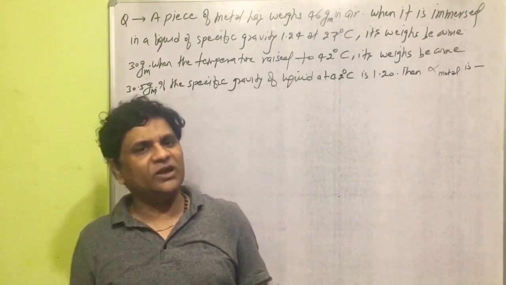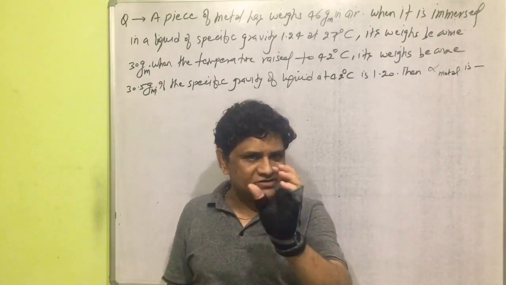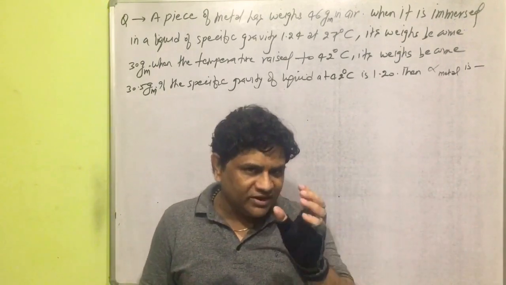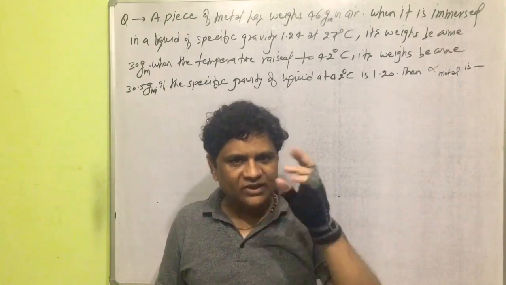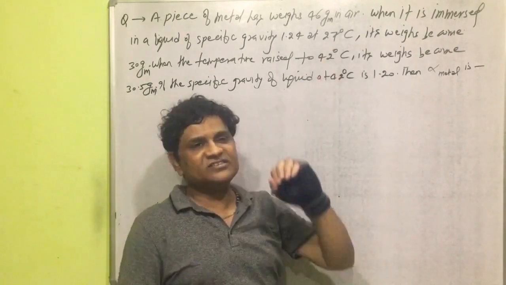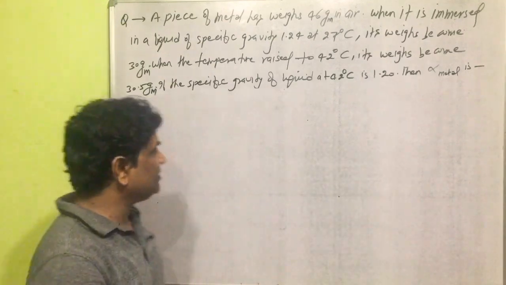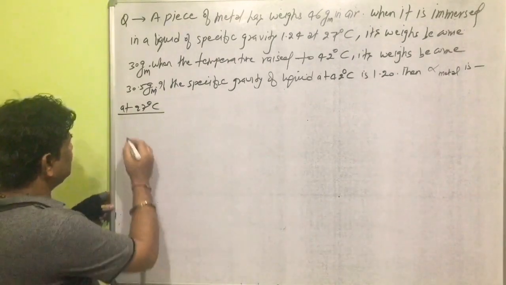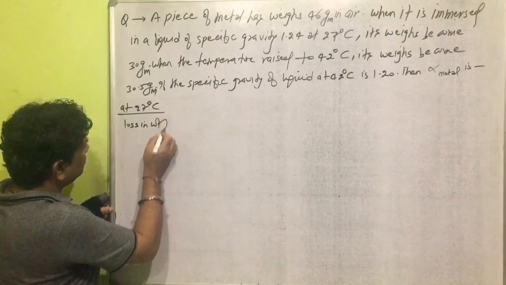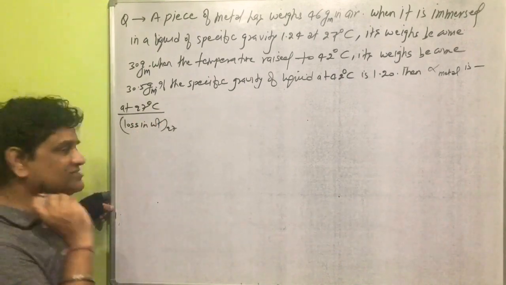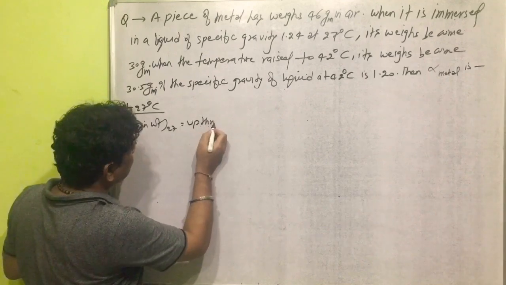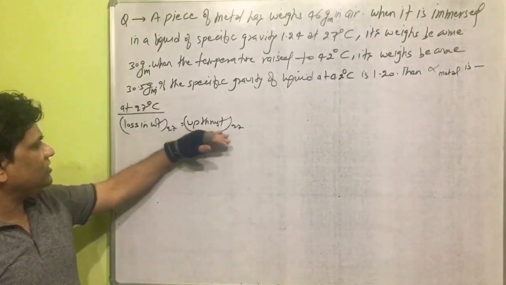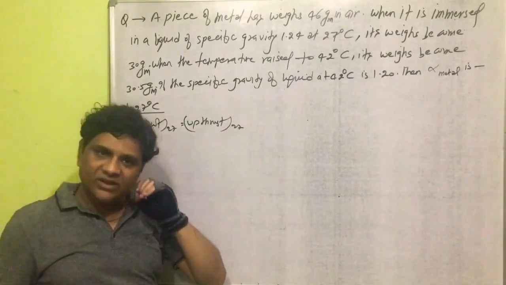One important relation will be helpful to start the question: loss in weight is equal to upthrust. So we will first take loss in weight at two different temperatures, 27 degrees Celsius and 42 degrees Celsius. So at temperature 27 degrees Celsius, loss in weight is equal to upthrust at temperature 27 degrees Celsius.